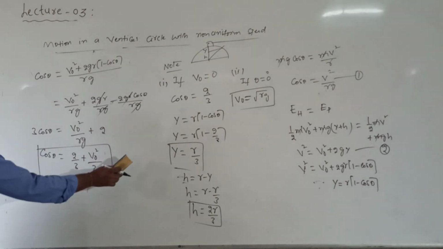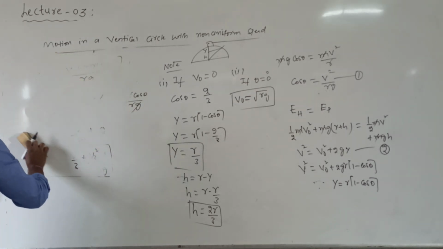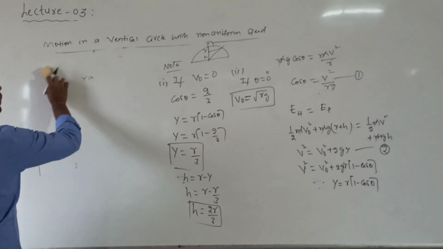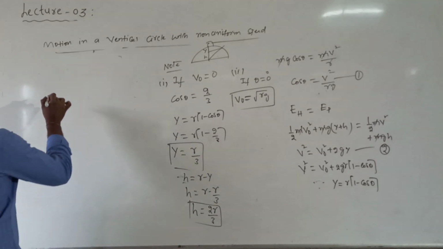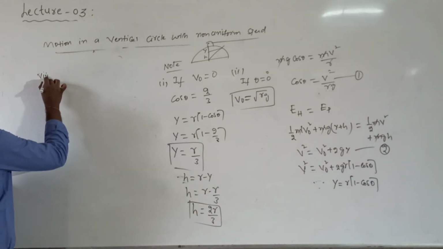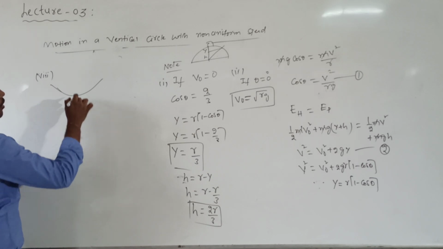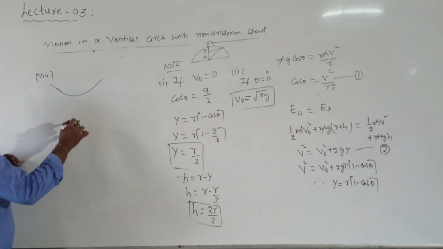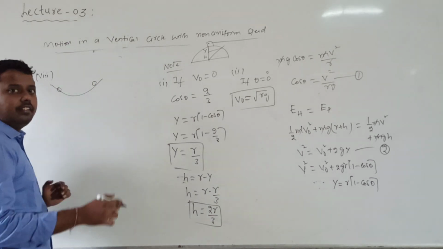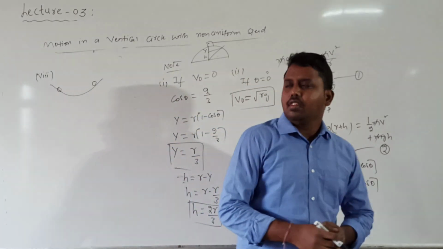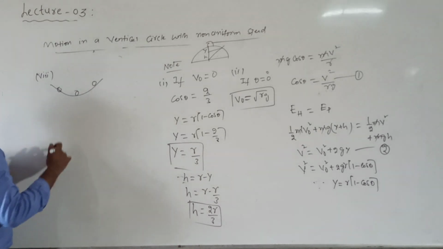Then the last point related with motion in a vertical circle with a non-uniform speed, the 8th one. So let us consider one hemispherical concave bowl. In this concave bowl, one metal sphere is there. It is oscillating between the 2 points. This is the midpoint and these are the extreme positions.